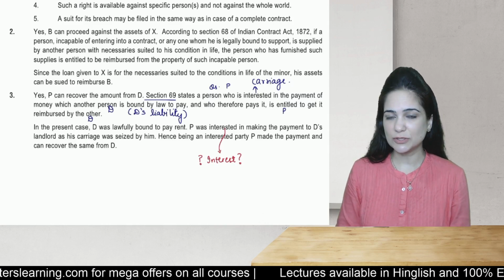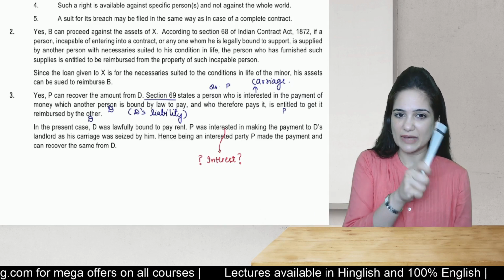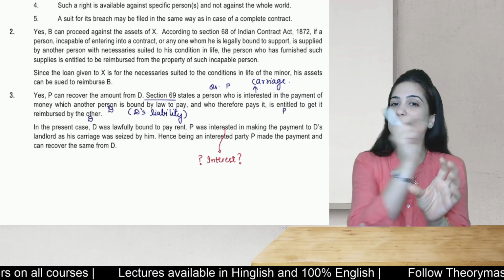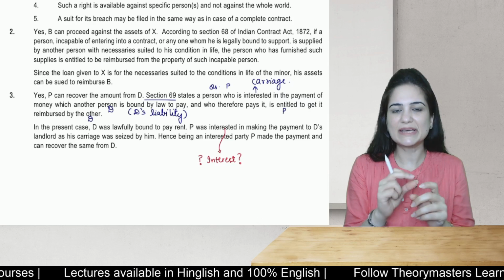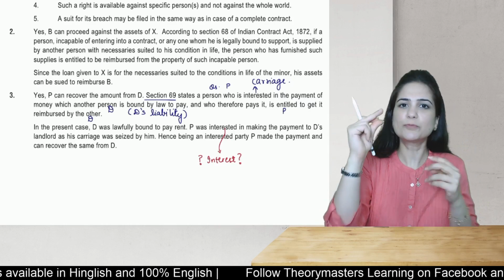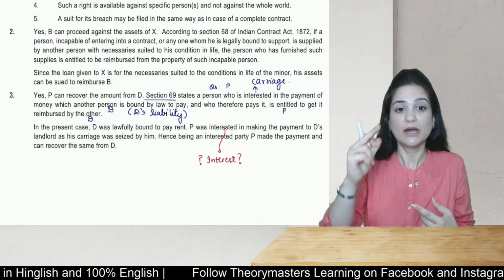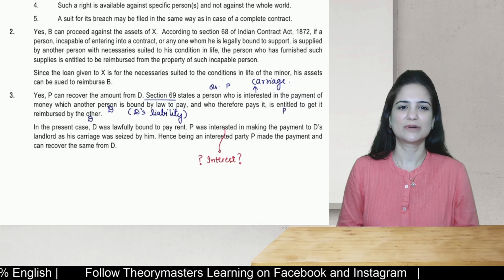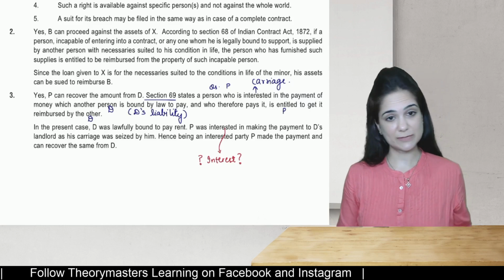Now you do one thing, pause the video and write this in your module so that you're able to connect the solution with the question. So when you read this statement, you will be able to recollect, okay, it is P who is making the payment to protect his interest, to get his carriage back, but it is D's obligation. Then later on, P is entitled to be reimbursed by D. So yes, P can recover.